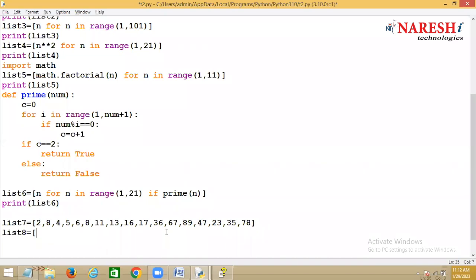Tell me, how should I write it? From list 7, I want to put even numbers in list 8.